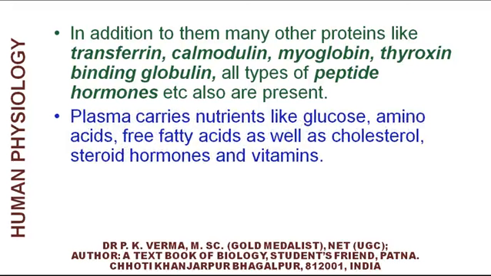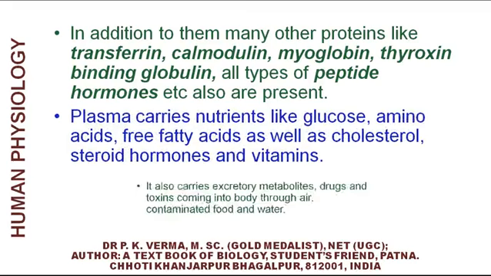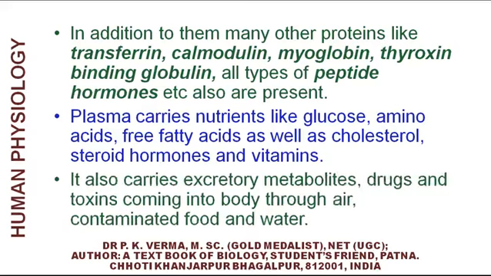Plasma carries nutrients like glucose, amino acids, free fatty acids, as well as cholesterol, steroidal hormones and vitamins. It also carries excretory metabolites, drugs, and toxins coming into the body through air, contaminated food and water.